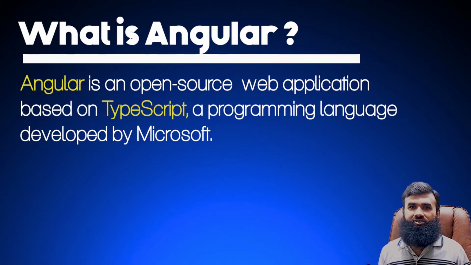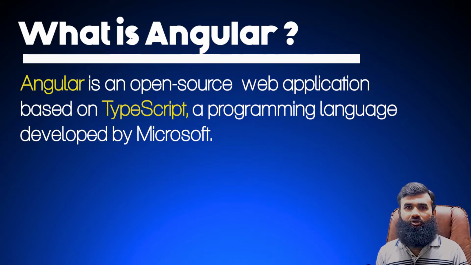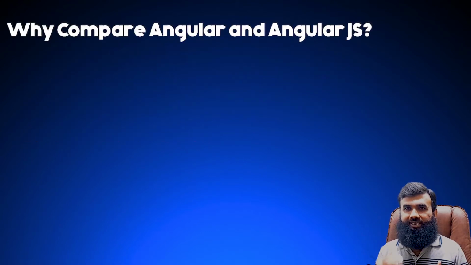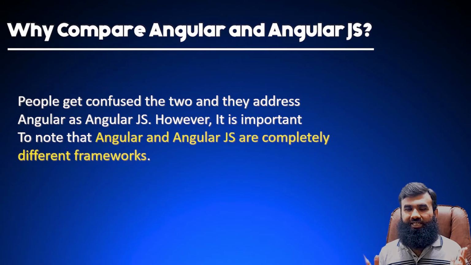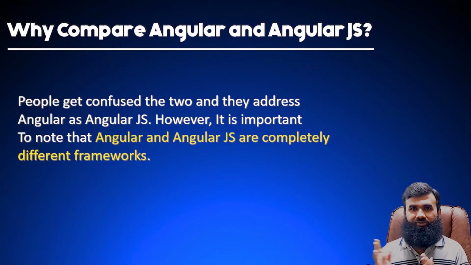There are many versions of Angular, like Angular 2, Angular 4, Angular 5, Angular 6, etc. Currently, the latest and most widely used version is Angular 11. Okay, so now you have an idea of what Angular and AngularJS are and how they were developed. Let's see how we can compare both and what the differences are between these two.